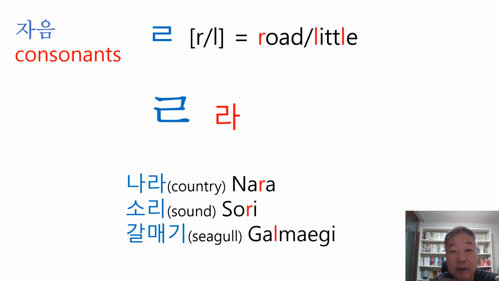In these two words, the ra sounds like R, but the next one, 갈매기, which means seagull, 갈매기. In this word, the ra sounds like L, right? So this ra has two sounds.